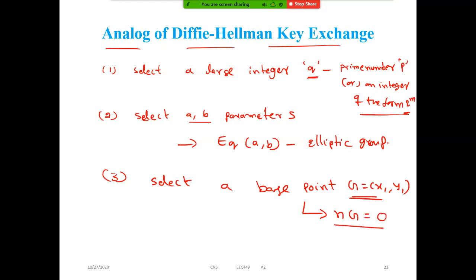When we have, suppose, 2G, that means G plus G. So we have to select this G such that n into G will become the point at infinity. Generally it will be a large value like 100 plus or 200 plus. So that is selecting G and the value n.